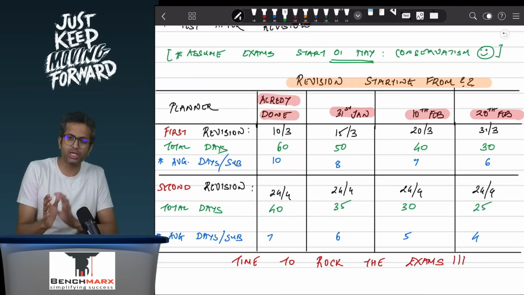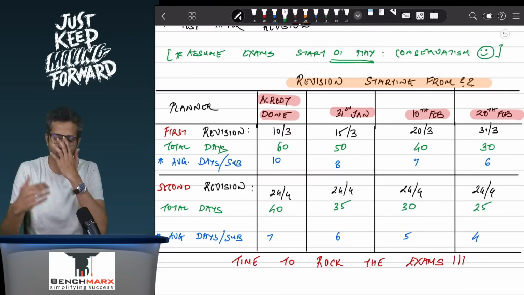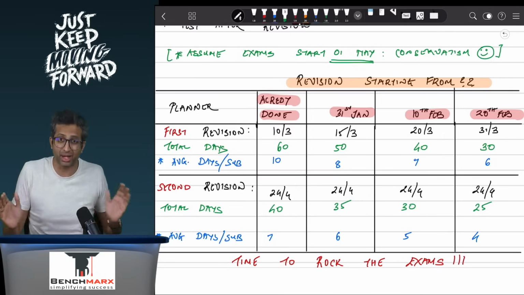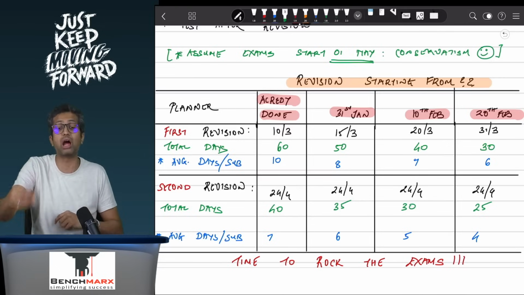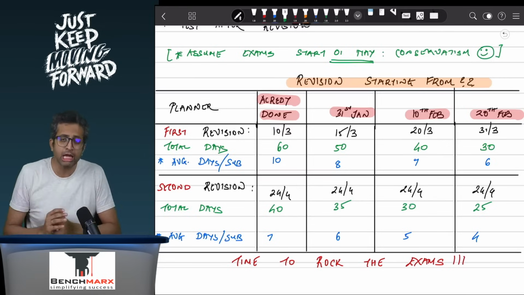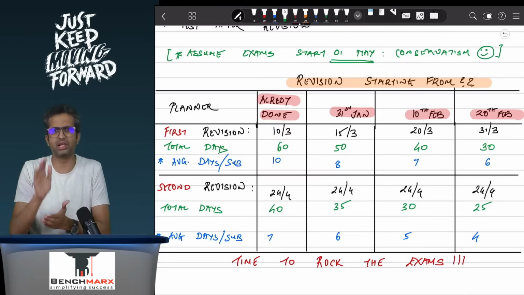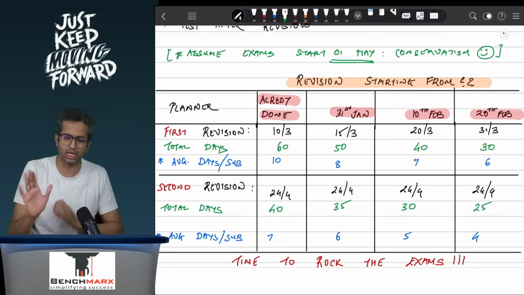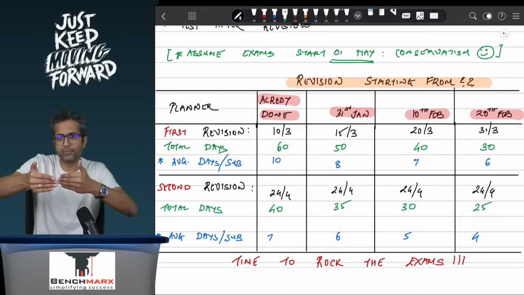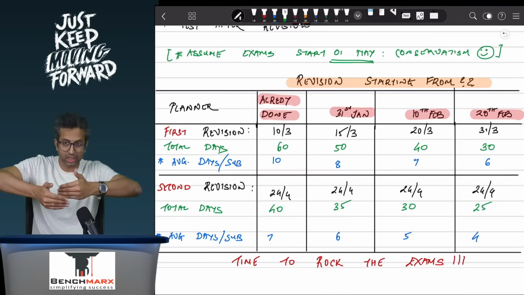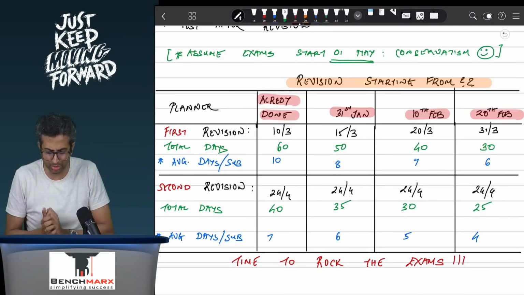If you have already done, then preferably the earlier you complete the better, but assuming you are starting your revision from today, then today meaning let us say 20th of January, if you have already started, nothing like it. If you are already a few days done, then your target completion would be earlier.